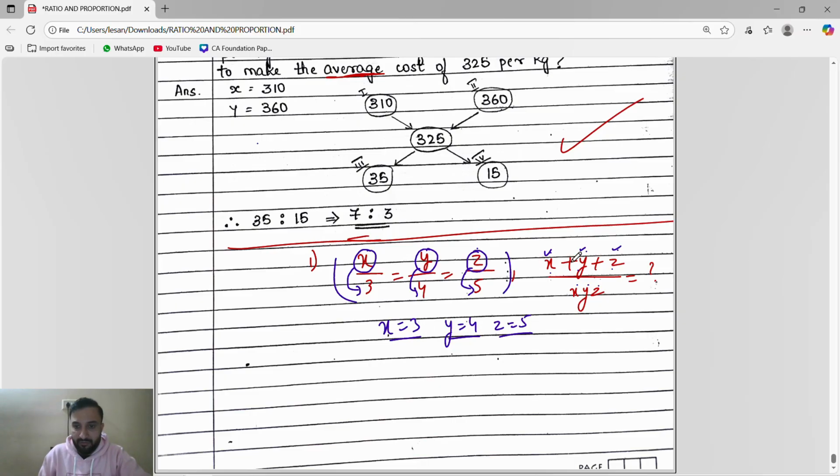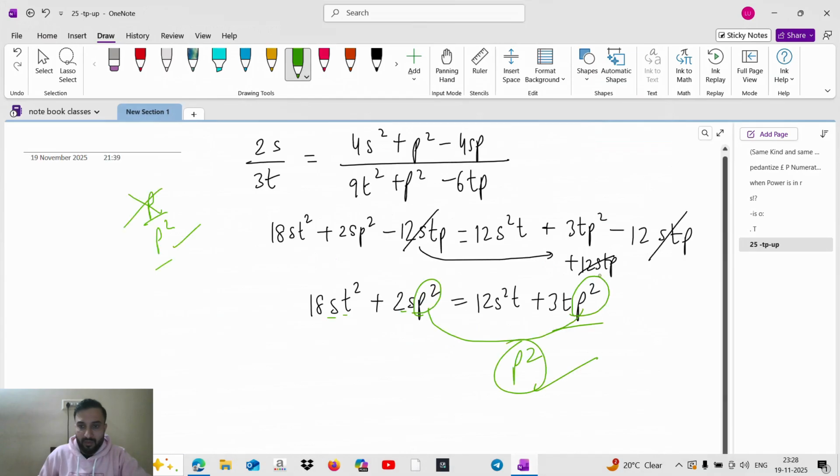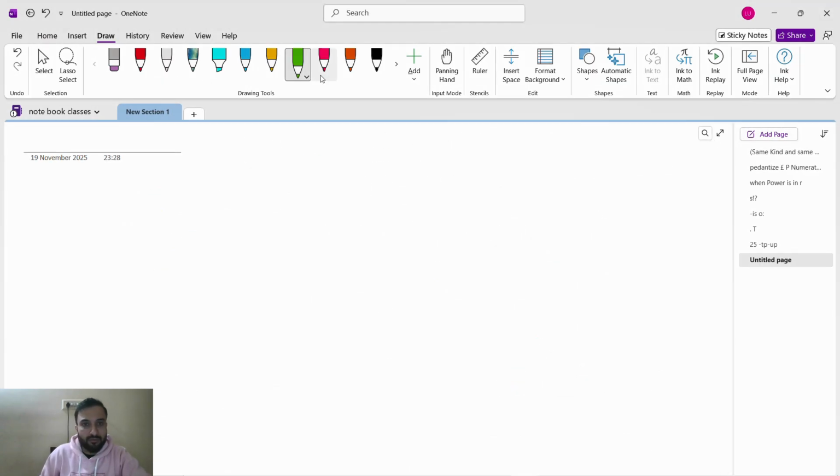x is 3, y is 4, z is 5. Substitute. 3 plus 4, 7. 7 plus 5, 12. 12 divided by 3 into 4 into 5. 3 fours are 12, 12 fives are 60. Answer is 0.2. Okay. Same like that we will solve.